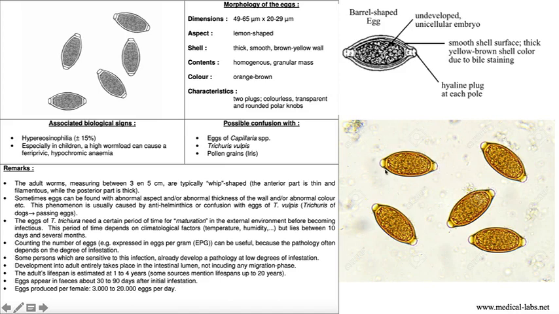Hyaline plug. I will ask you about this in the exam. What is the hyaline plug? Or where is it located? And as I mentioned before, this one has a smooth shell surface, and here is an undeveloped embryo. This is an unembryonated egg.